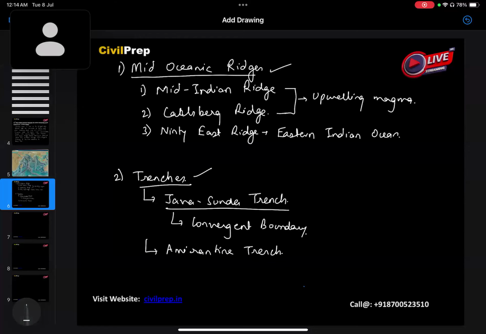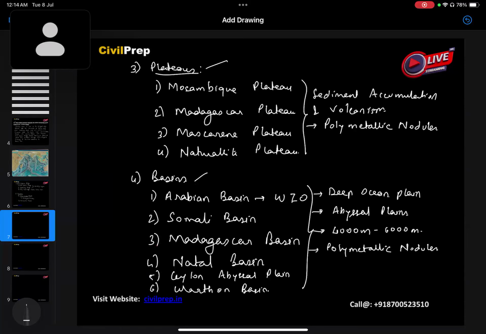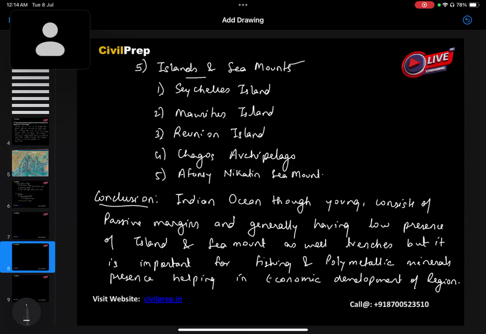Then, talking about the features: the mid-oceanic ridges consisting of the Mid-Indian Ridge, Carlsberg Ridge, and 90 East Ridge. Then trenches: Java Sunda Trench and Amirante Trench. Then the plateaus: Mozambique Plateau, Madagascar Plateau, Mascarene Plateau, and Naturaliste Plateau. Basins: Arabian Basin, Somali Basin, Madagascar Basin, Natal Basin, Ceylon Basin, and Wharton Basin. Then various islands like Seychelles, Mauritius, Reunion, Chagos, and the Afanasy Nikitin Seamount is also present here.